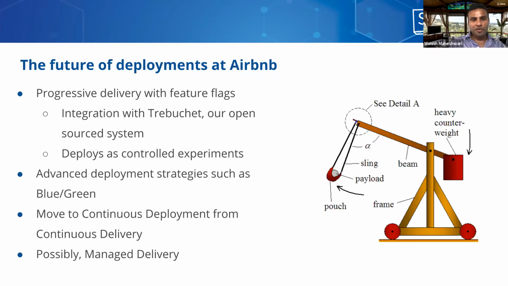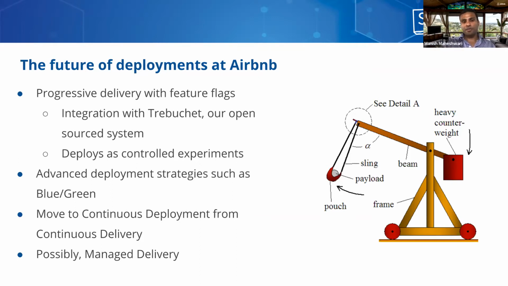For the future of deployments at Airbnb, we're looking at two key areas: progressive delivery and continuous deployment. Progressive delivery essentially enables customers to not only deploy their changes directly and limit the blast radius, but also use feature flags for a large set of features in their feature rollout strategy.